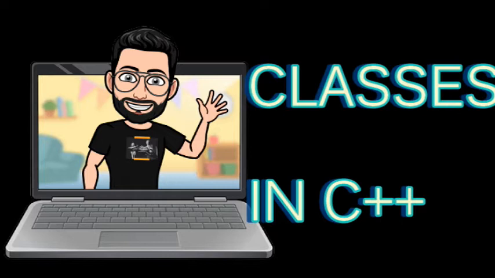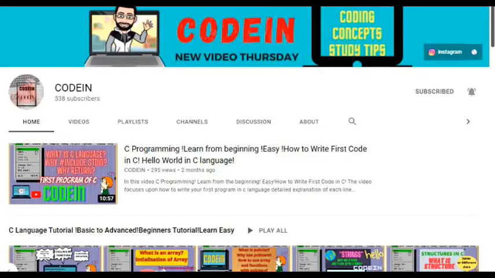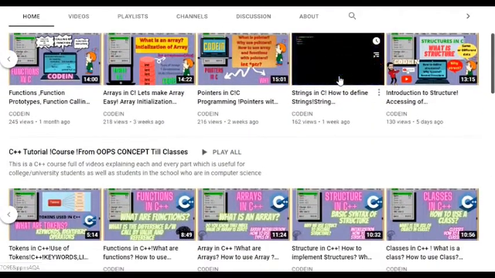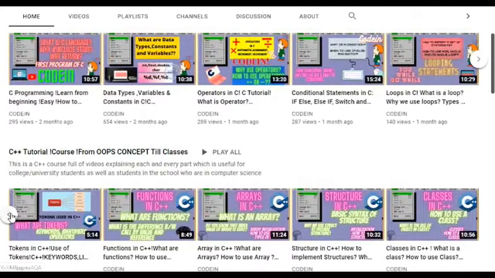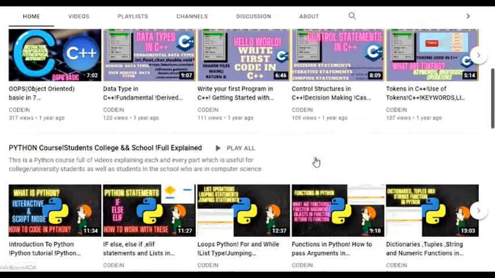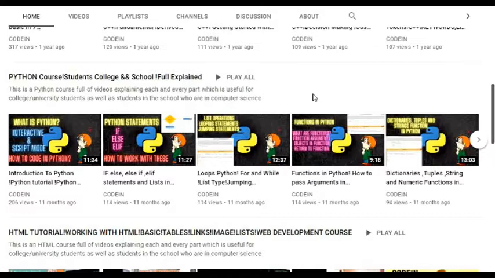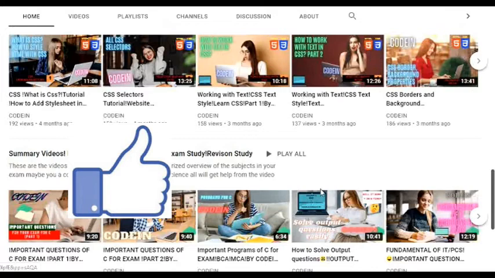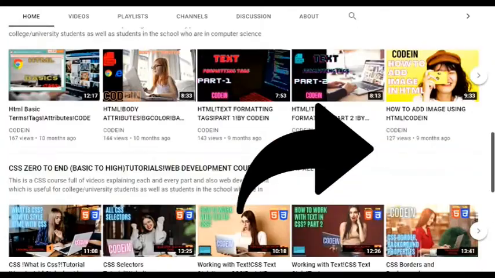Now the main basic part of C++ includes classes. In classes we will be learning how we create classes, how with the help of classes we can create different objects, and with those objects how we call a function. We are also going to learn how we use inheritance, polymorphism, and what is the basic purpose of using C++, all in the form of classes. So we are going to start this playlist with classes, methods, and how we define things, all in this video.